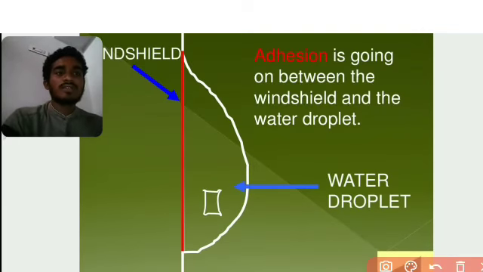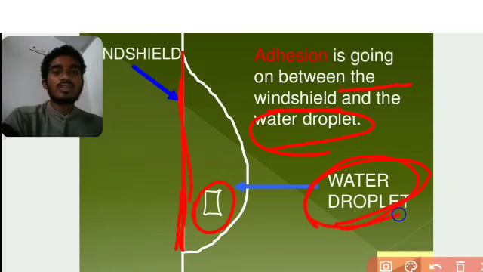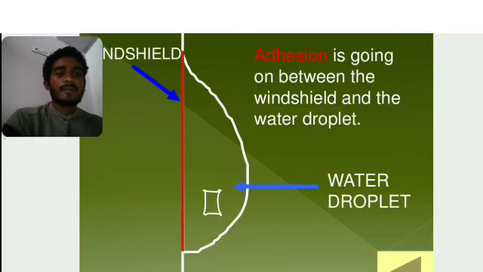Here we can see adhesion going on between the windshield and the water droplet. Adhesion means the interaction between one kind and another. This is a water droplet here, and this is the windshield. The attraction between the water droplet and the windshield is between different kinds, so this is the adhesion process.